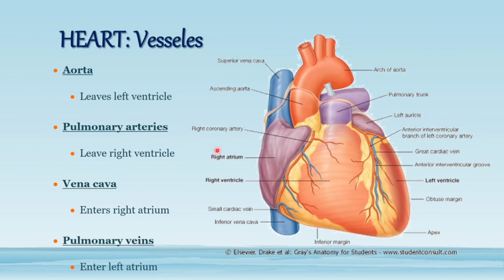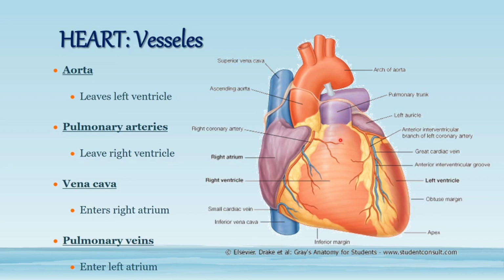Then come major vessels arising from the heart or coming into the heart. So there are superior vena cava and inferior vena cava bringing the deoxygenated blood from the upper and the lower portion of the body, and then they are coming into the atrium. Then there is pulmonary trunk that is arising from the right ventricle, and that is carrying the deoxygenated blood into the lungs. So this is pulmonary trunk divided into pulmonary arteries.